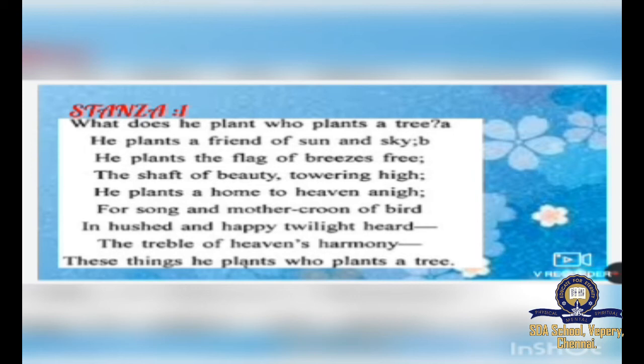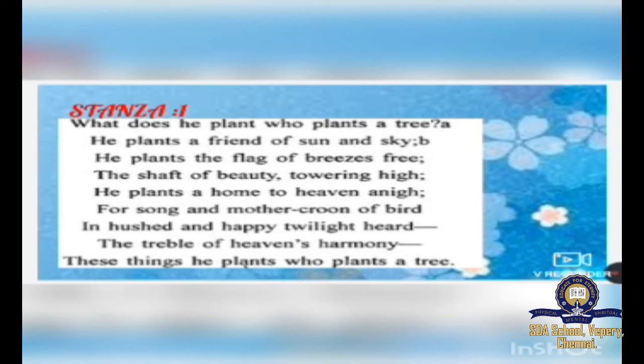So these things, who plants a tree. The person who plants the tree does not just sow a seed or just walk away, he plants the sun, the sky, the flag, the beauty, and the mother croon of bird. He involves everything. These things he plants, who plants a tree, and that's how he gives us the answer and concludes in this stanza.